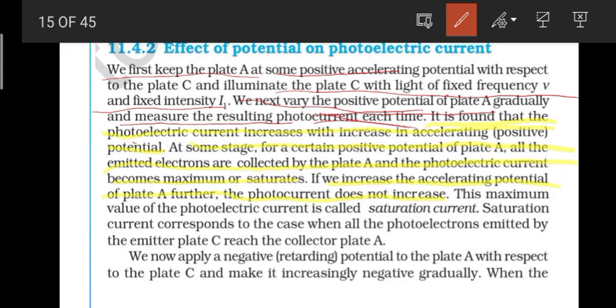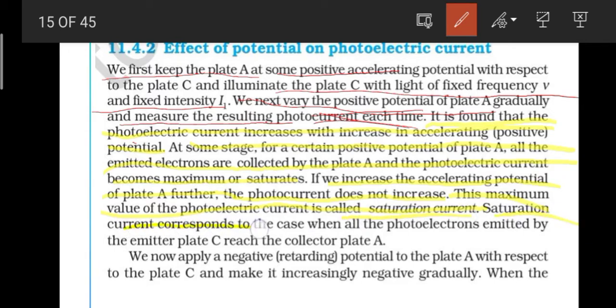If we further increase the potential, the photocurrent will not increase. This maximum value of photoelectric current, where no more photoelectric current will happen, is known as the saturation current.